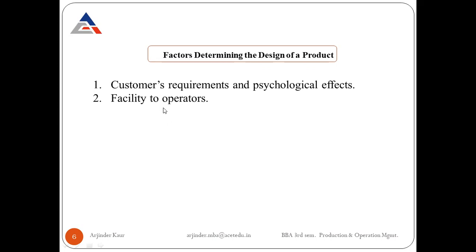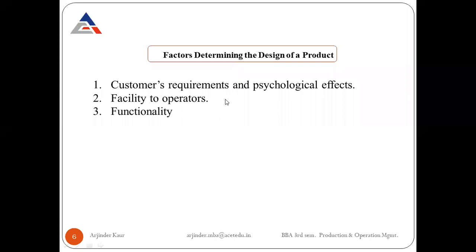A complicated design may involve certain operations which the operator may not be able to perform efficiently, or the nature of operations may be such that the operator tires soon and is able to produce less. So the product design should be such that it is easy for the operator to carry on the operations involved in producing that particular product.